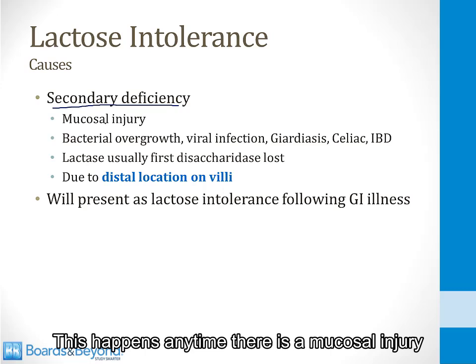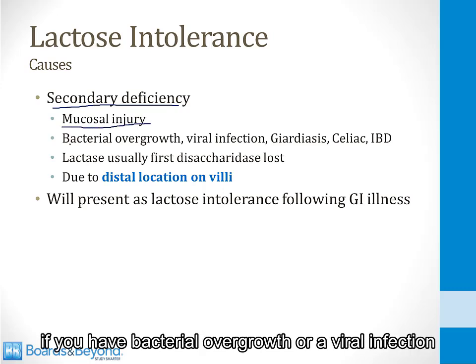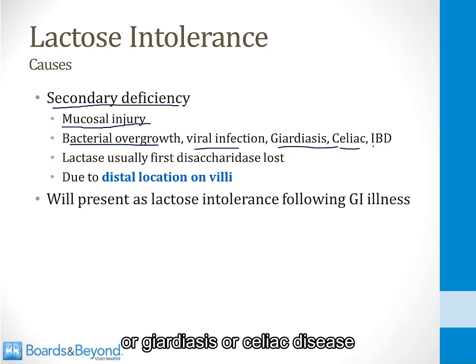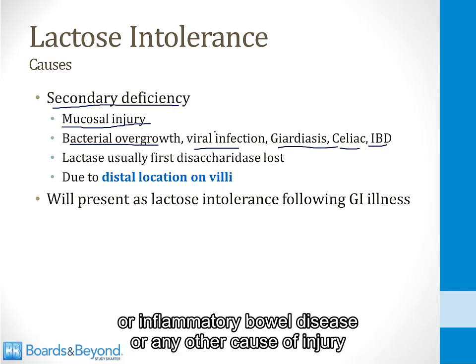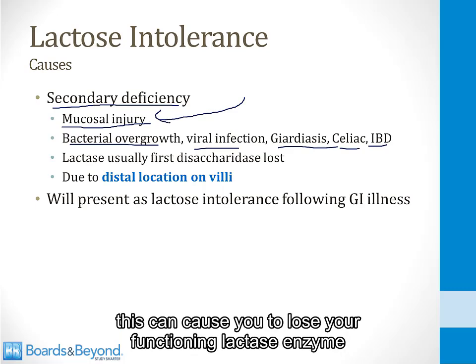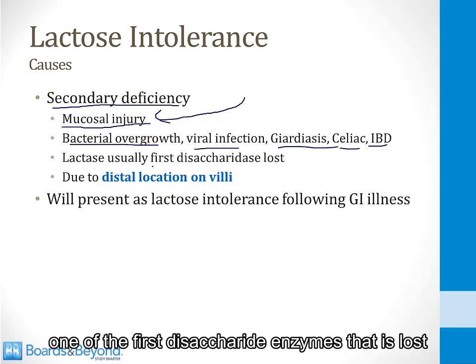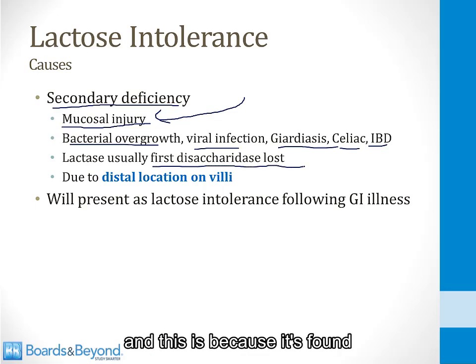This happens anytime there is a mucosal injury in the small intestine. For example, if you have bacterial overgrowth or a viral infection or giardiasis or celiac disease or inflammatory bowel disease or any other cause of injury to the mucosa of the small intestine, this can cause you to lose your functioning lactase enzyme. And it turns out that the lactase enzyme is usually one of the first disaccharidase enzymes that is lost. And this is because it's found in a distal location on the villi.